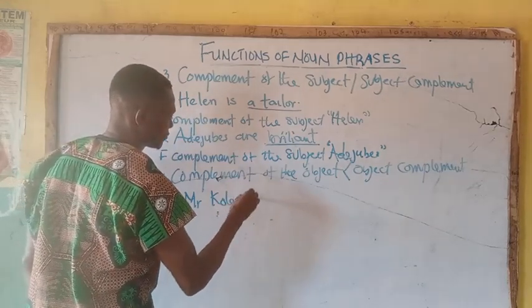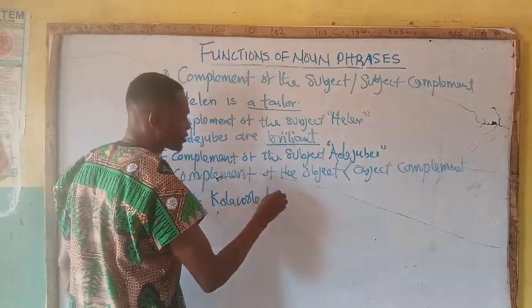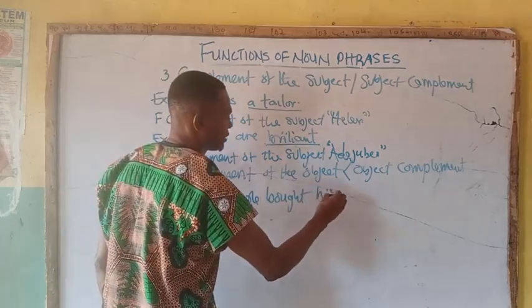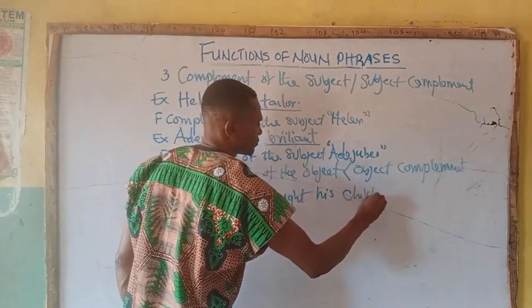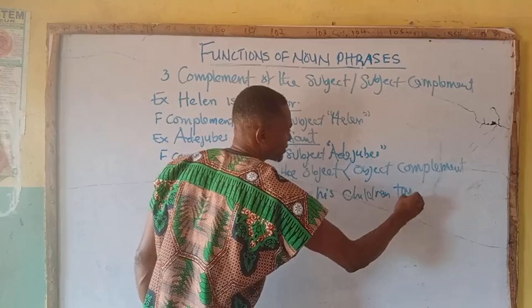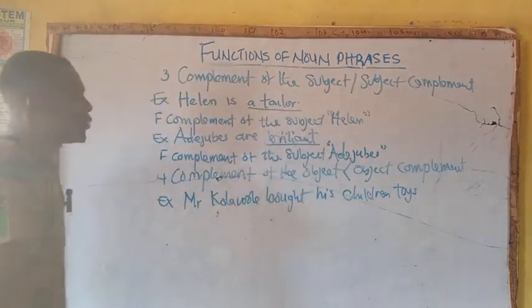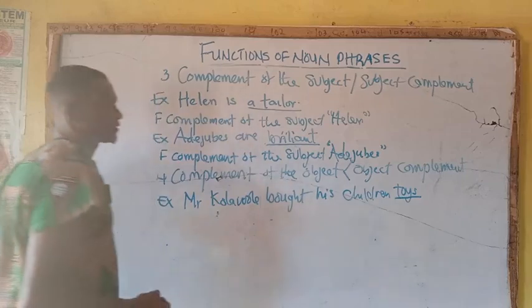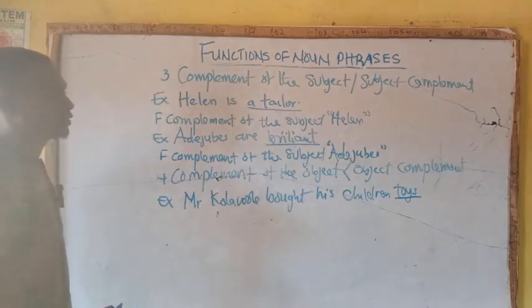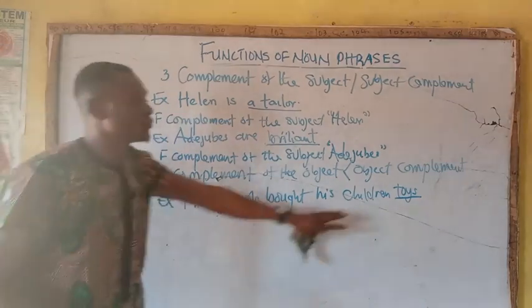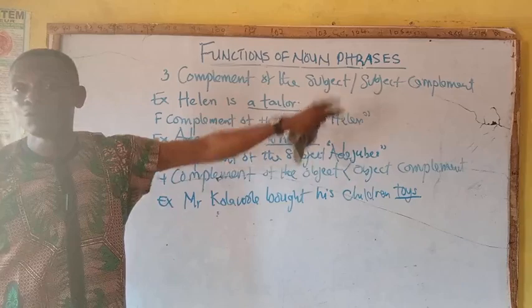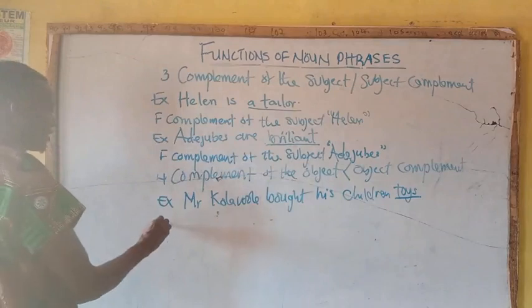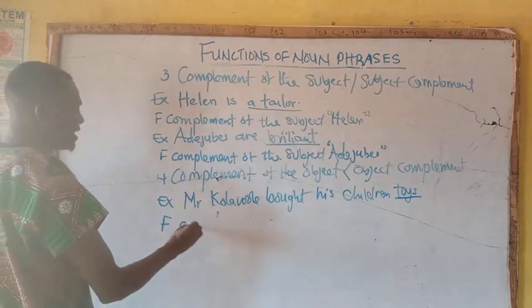Kolawole bought his children toys. Mr. Kolawole bought his children toys. If toys is underlined, toy is underlined. So definitely the grammatical name of toys here now is a noun phrase. And what will be the function now? The function will be complement.